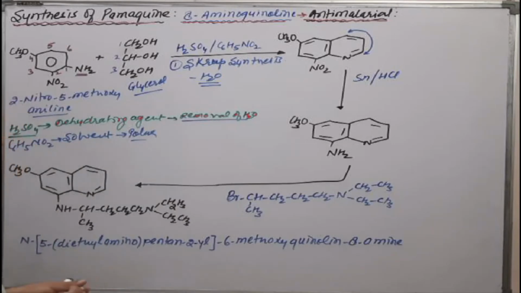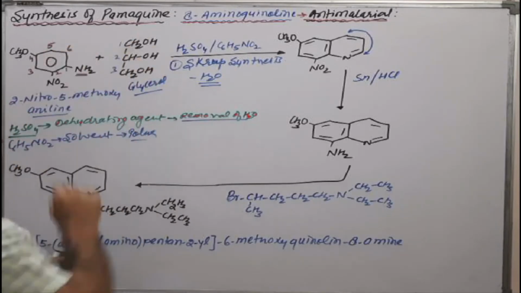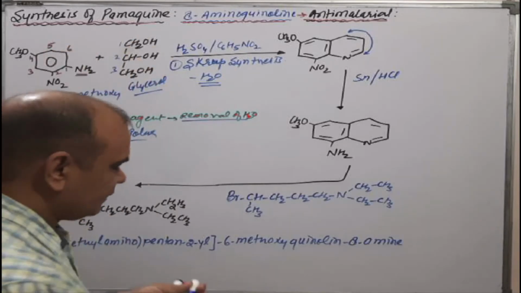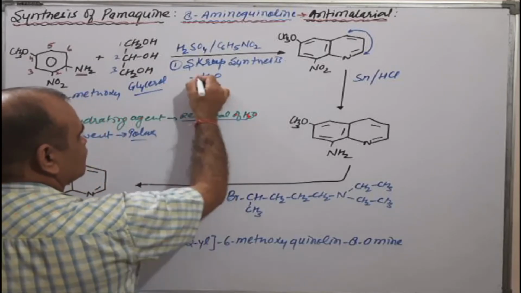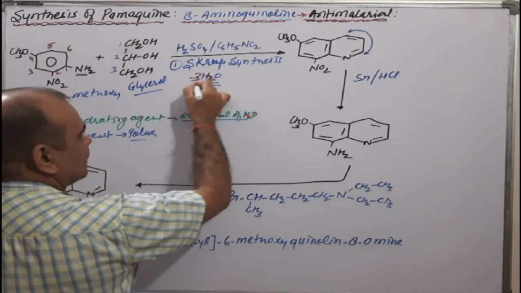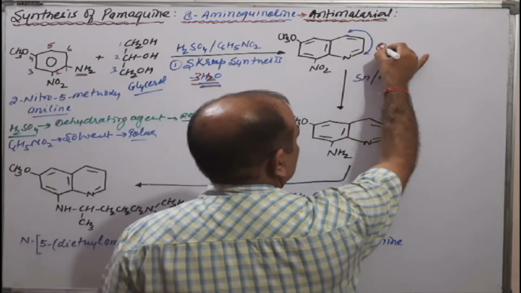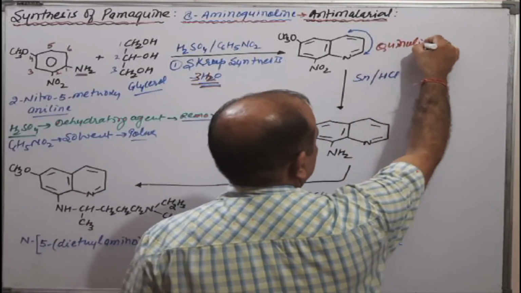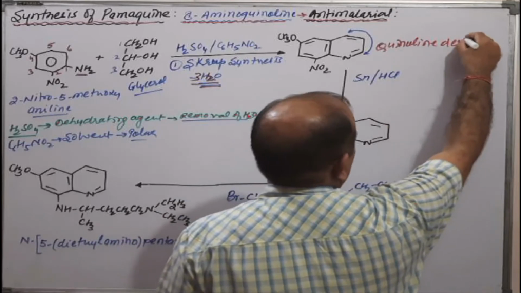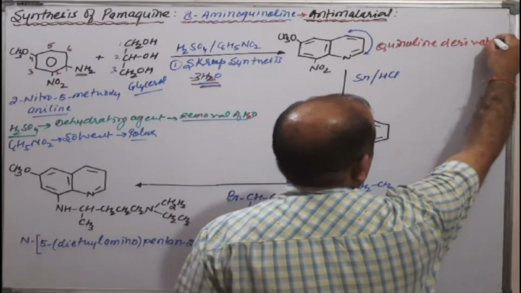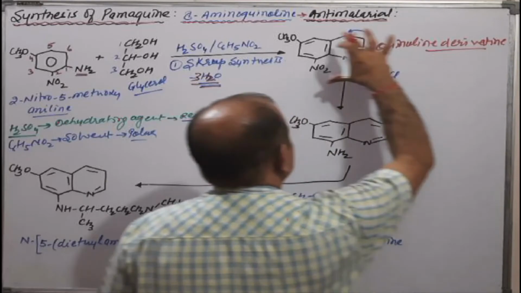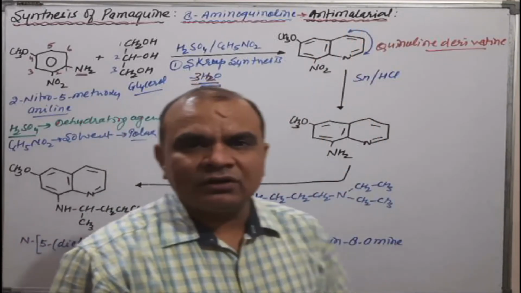Clear? Means 3 water molecules will be there as 3 OH groups are present. Means there will be 3 water molecules removed. Clear? Means it is the formation of what? Quinoline derivative, or we can say quinoline ring system. Okay, we have introduced the quinoline ring system.